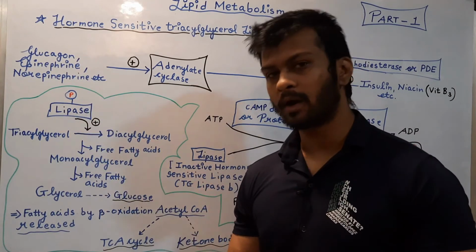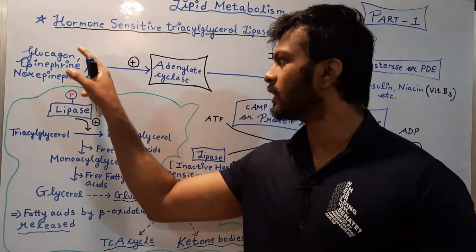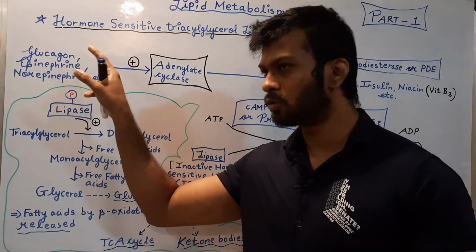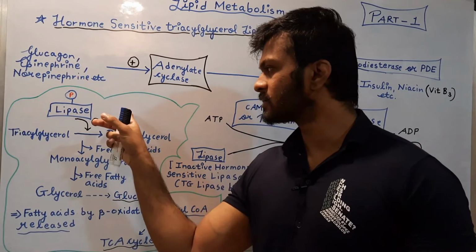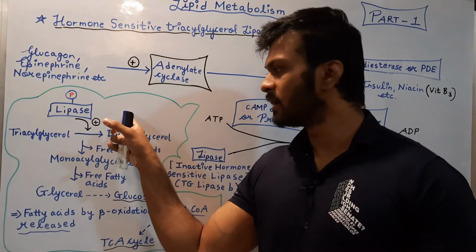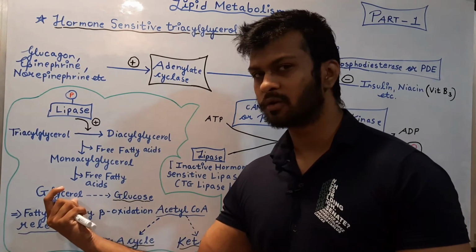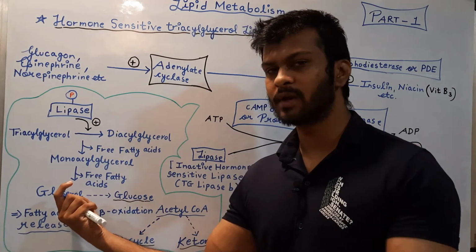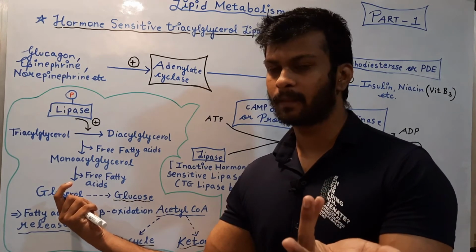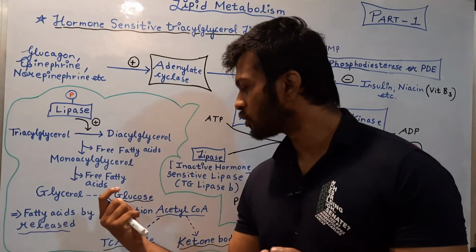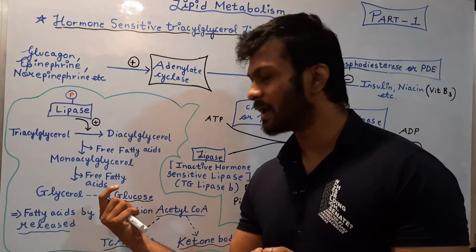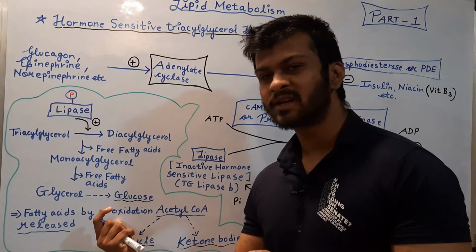Glucagon signaling will occur. When glucagon signaling occurs, this pathway will get activated, and glucose will be produced from the glycerol, and thus glucose levels will rise. But can you see that when the glucose levels are getting elevated, beta oxidation is also going to occur.